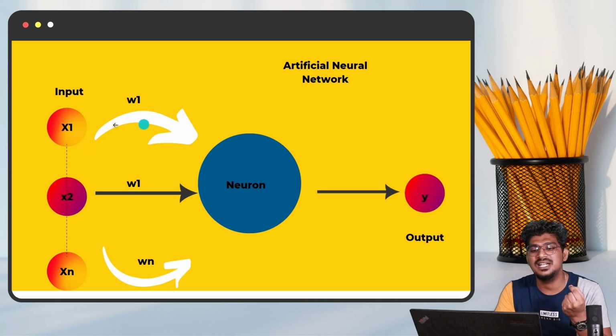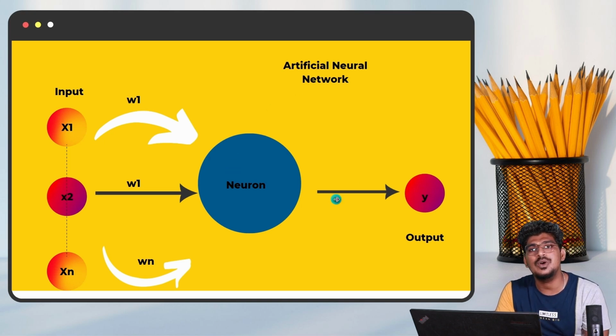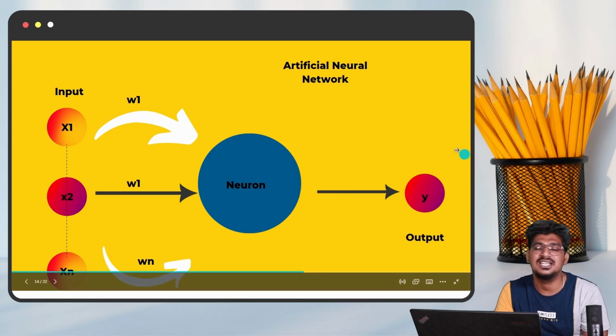That unique value is multiplied with the weight. With that weight we calculate the summation function. After finding the summation of the weighted inputs, we pass it through the activation function. That activation function will give the result. That is the calculation procedure.